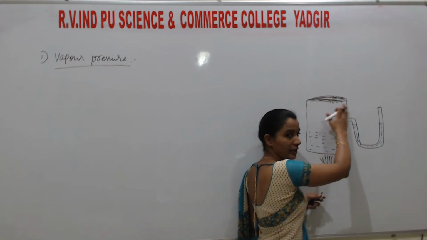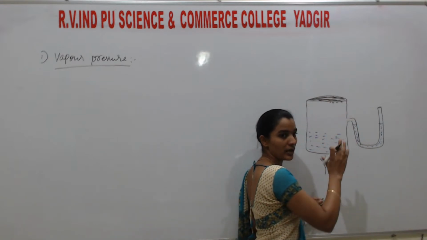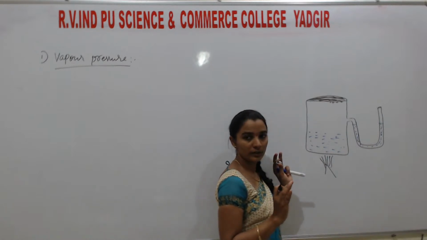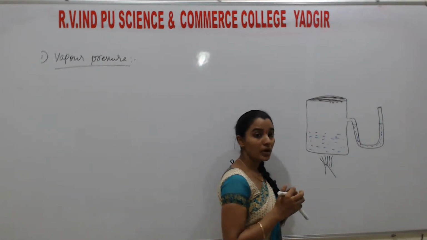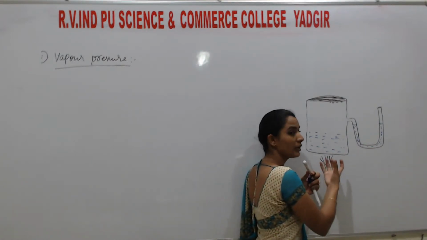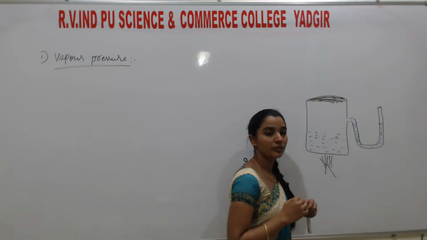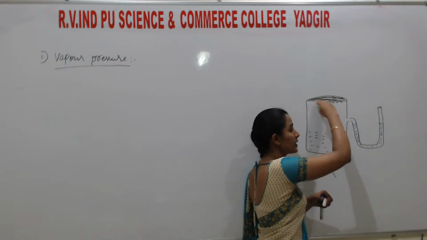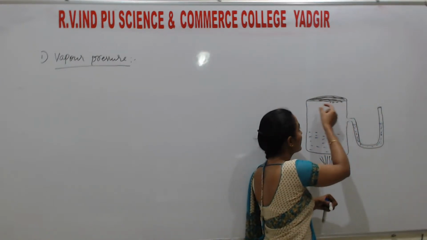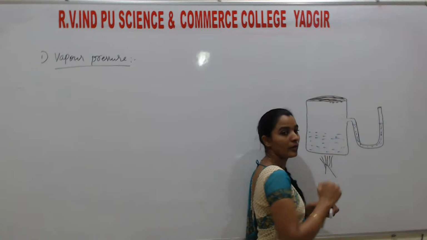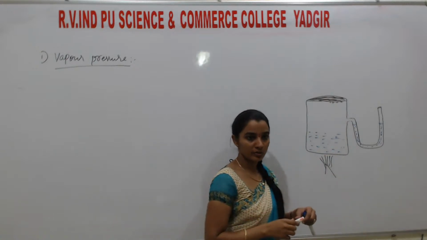Correct? If this container is closed, assume just water, this is water only. When the water boils or when the water is heated, at that time they form water vapor. Those water vapors, if it is a closed surface, they collect at the bottom of the lid or bottom of the closed surface.